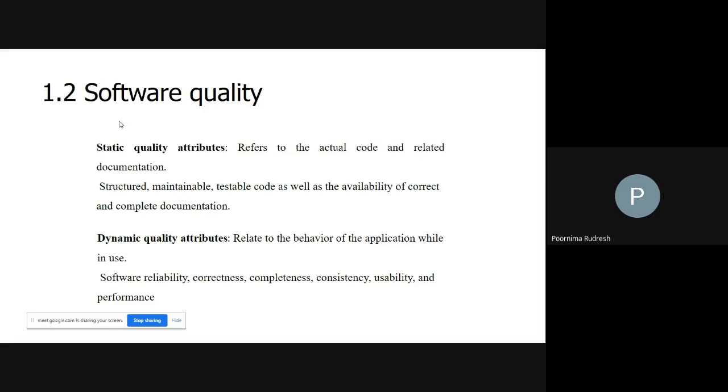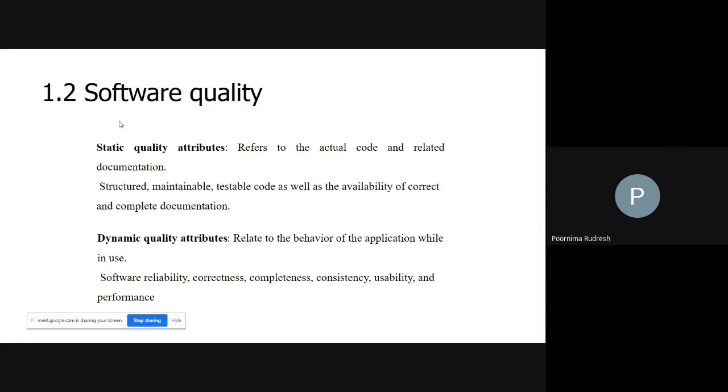There exist two types of quality attributes: one is called the static quality attribute, and the second one is the dynamic quality attribute. We'll see what a static quality attribute and a dynamic quality attribute are. First, the static quality attribute.